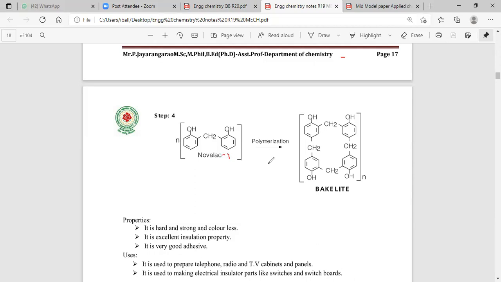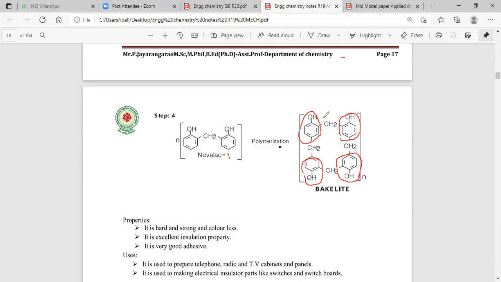The polymerization of Novolac gives rise to bakelite. What is known to be bakelite? Bakelite is known to be a phenol derivative.